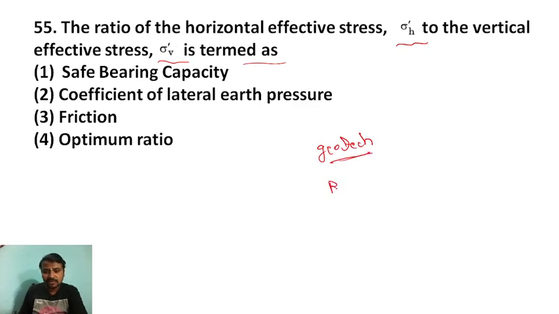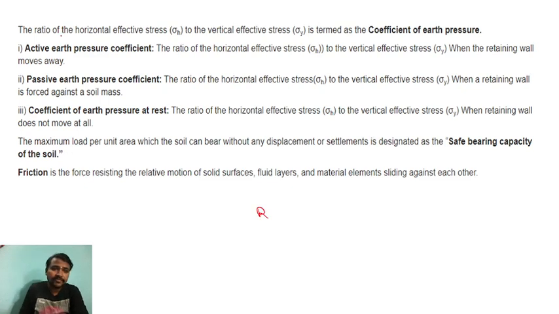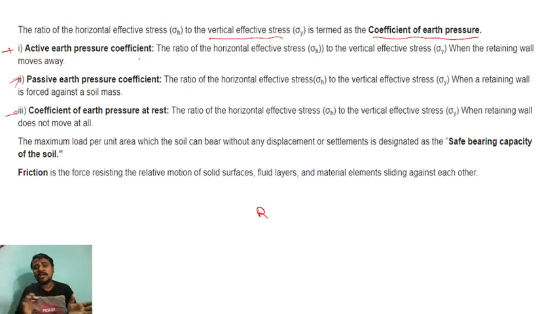So this question asks on the topic of retaining walls. Let me tell you what is behind this question. The ratio of horizontal effective stress to vertical effective stress is termed as what? Coefficient of earth pressure. And the first one, what do you mean by active earth pressure, passive earth pressure, and coefficient of earth pressure at rest? All the conditions or ratios are the same, only it depends upon the retaining wall condition.